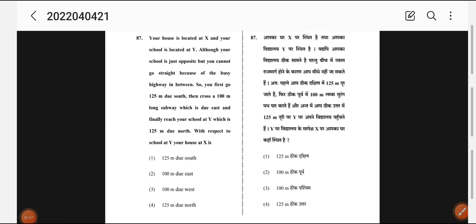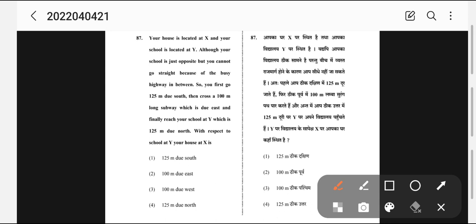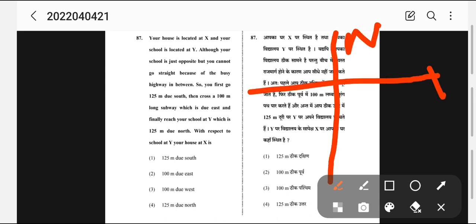Okay, we'll solve the question. We'll draw a map first of all. So this is north, east, west, south. Now we'll start. Say suppose this is your house, and your house is X. So you go 125 meters due south.